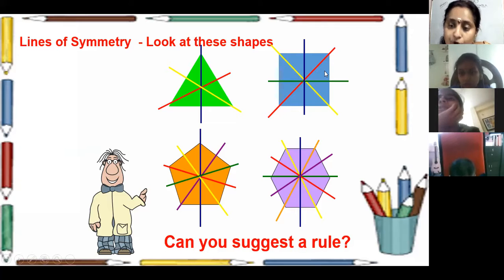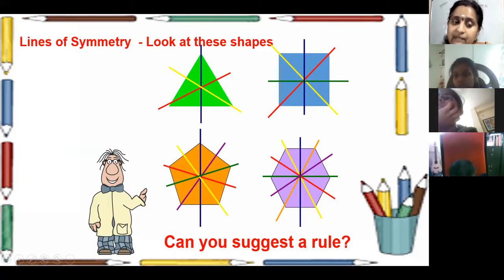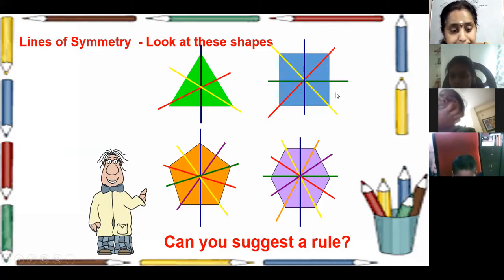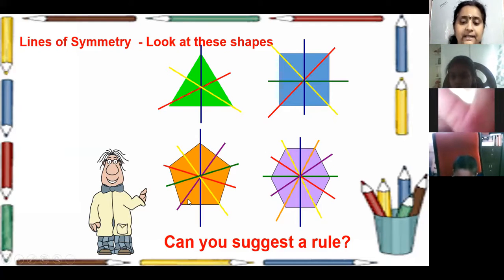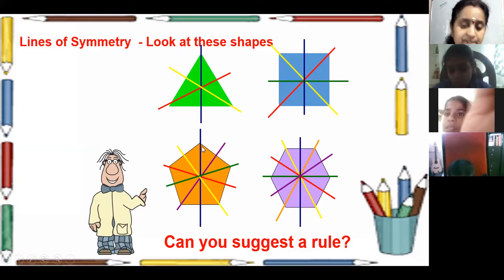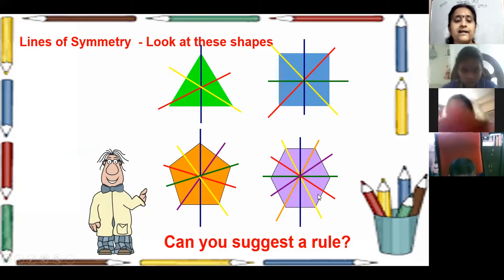If four sides are equal and 4 angles are equal, it has 4 lines of symmetry. In a pentagon, 5 sides are equal, 5 angles are equal, so it has 5 lines of symmetry. In a hexagon also the same rule.